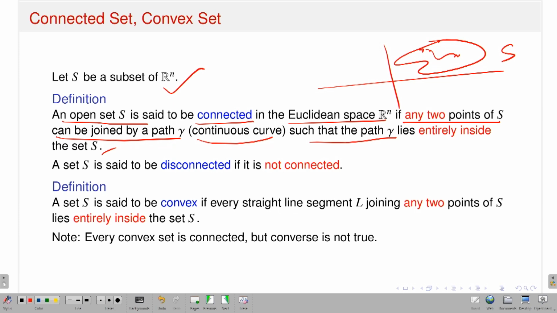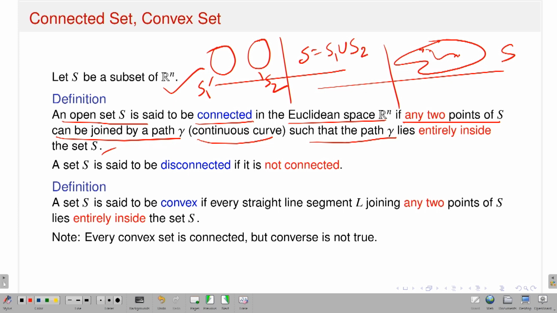For example, an example of a set which is not connected: again you draw, suppose this is in R2. What I am doing is take an open ball, take another open ball. Suppose this is S1, suppose this is S2. Now you define a set S which is nothing but S1 union S2. I will say that set S is not connected in R2. Why?